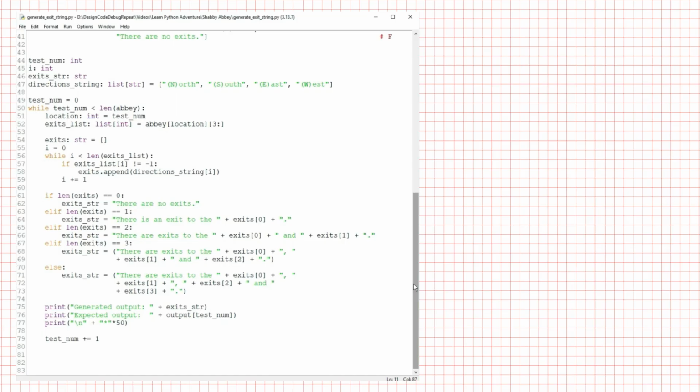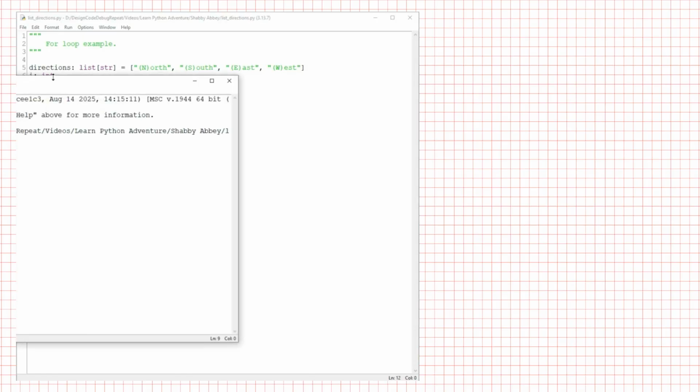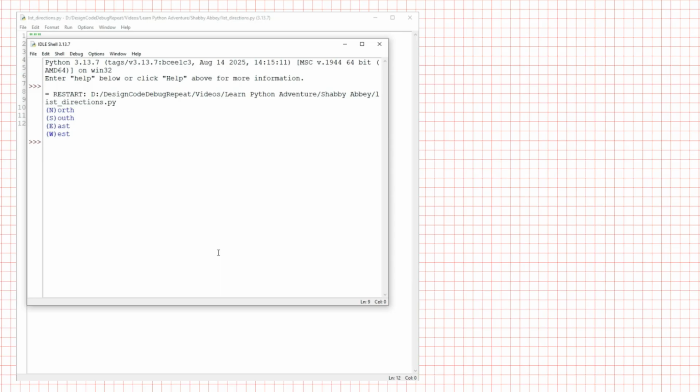Let's look at a simple example first so we can focus on the syntax and structure of a for loop. I'll create a new file and call it list_directions.py. I will add our list of direction strings and call it directions, and a variable i that I'll annotate as an integer. We know that we can write a while loop that will print each value in our list by writing i = 0, while i less than len directions, print directions sub i, i plus equals 1. And if I run that, it prints each value in the list, one to a line.